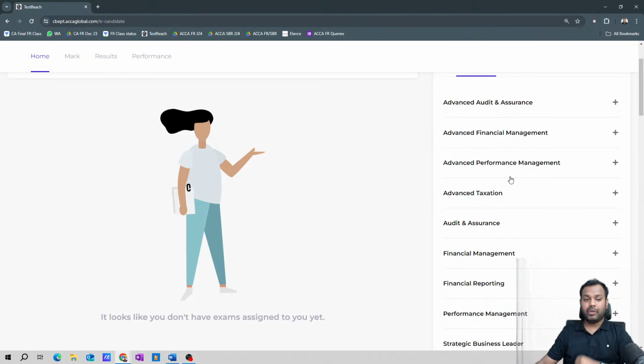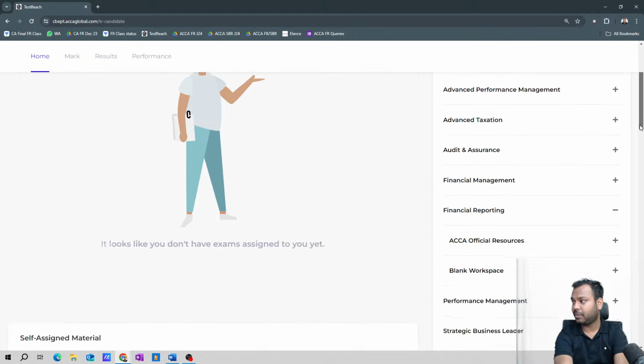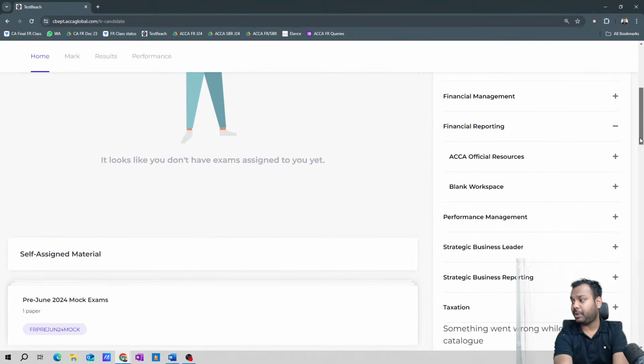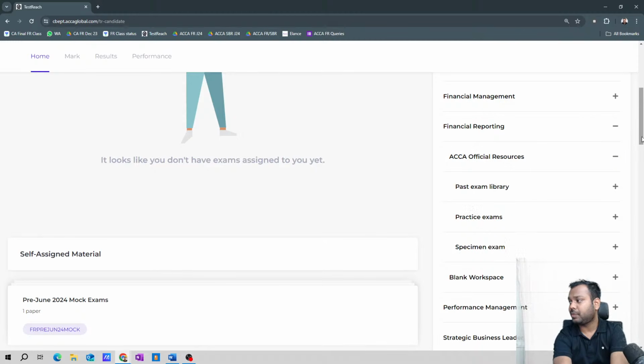Okay. So now we will go to the financial reporting paper. In the financial reporting paper, we will go to ACCA official resources.